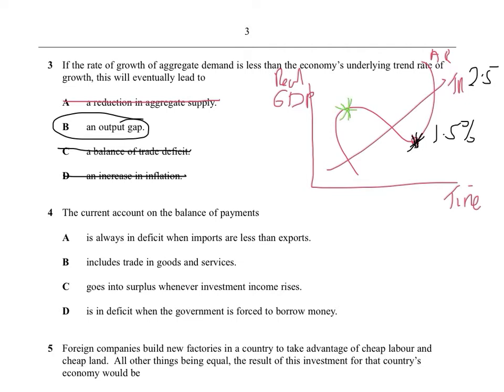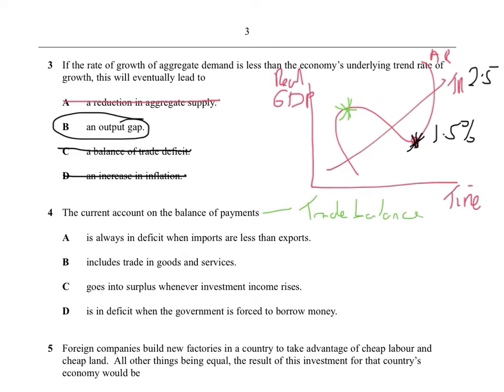Right, on to question number 4. This is a fairly easy one. Some of you are going to put A because you're going to be rushing. Current account on the balance of payments. By the way, current account on the balance of payments is a posh way of saying trade balance. That's all it is.